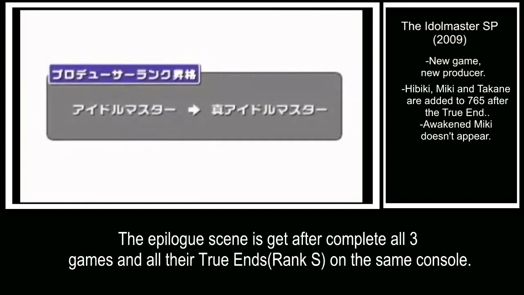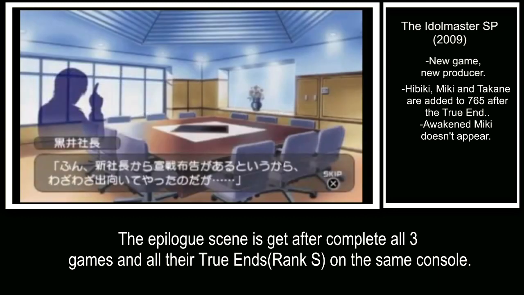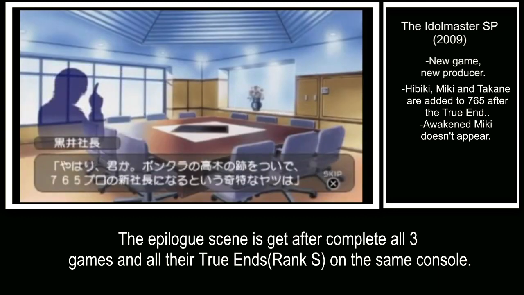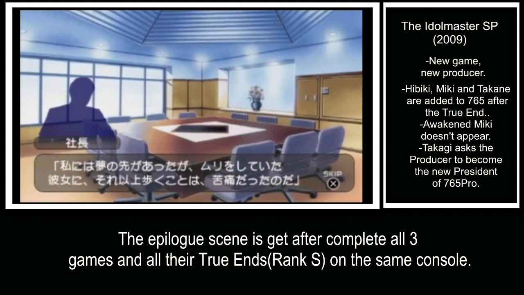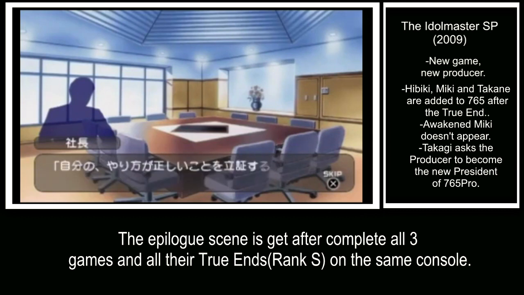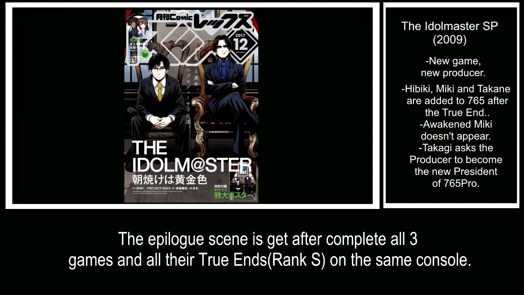3 games as true endings, a special scene between Kuroi, Takagi, and the producer will be unlocked. This scene also provides valuable insight into the change of presidents from Junichiro to his cousin Junjiro, a topic that will be explored in future games. From this ending, the president tells us a very important story that will surely be the origin of Kotori's manga. So if you want to know more about that, you can actually read it on MangaDex.